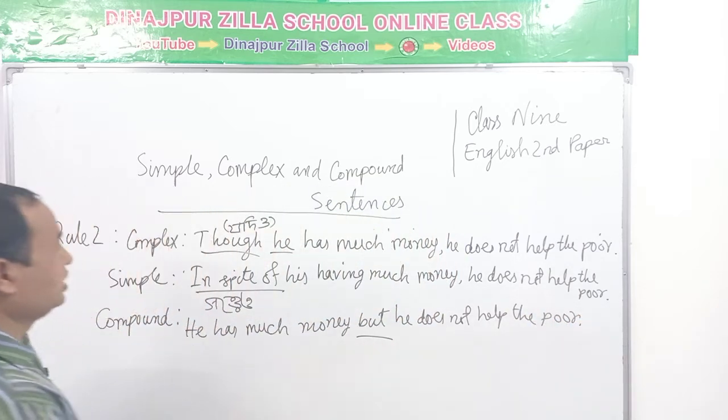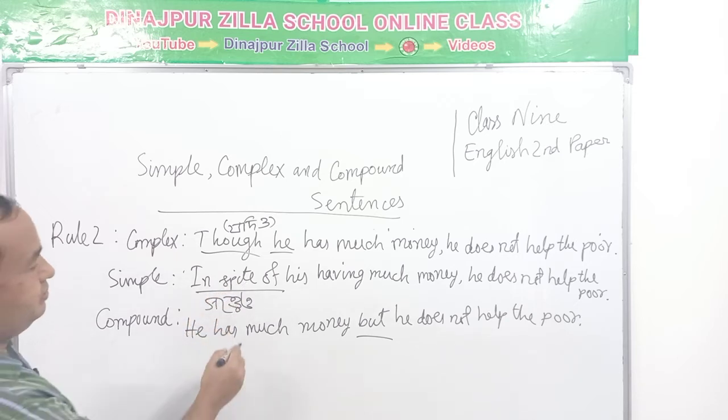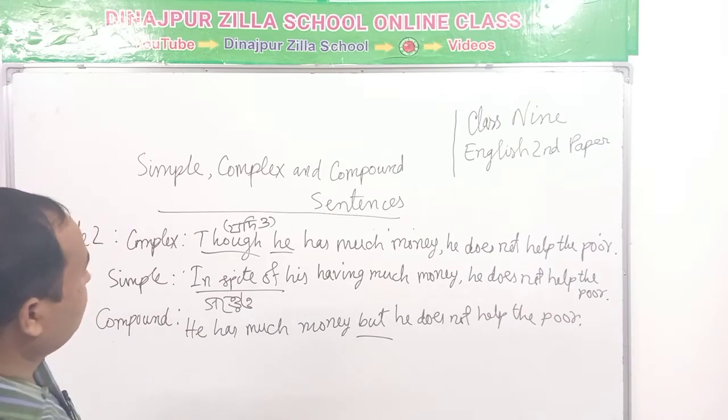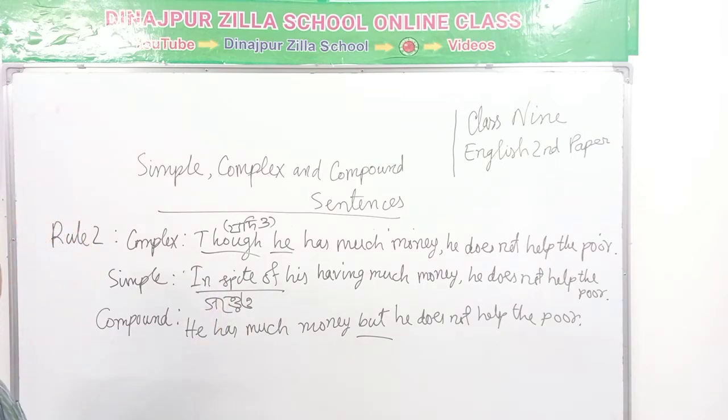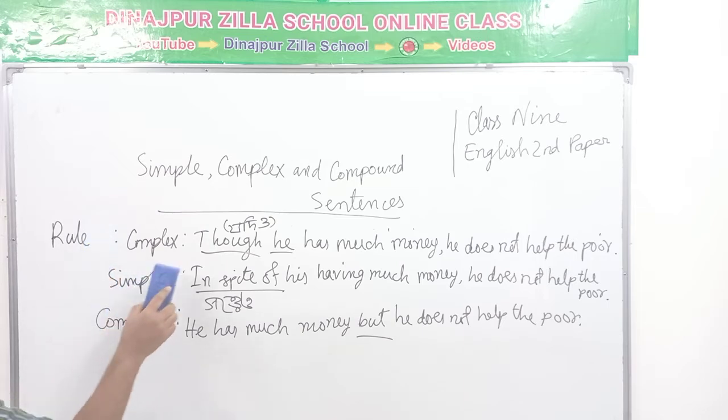So in the complex sentence, though or although. In the simple sentence, in spite of or despite. In the compound sentence, but will be used. So, thus we can transform these structures.